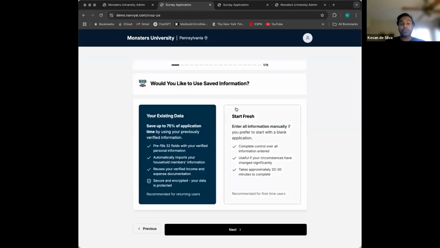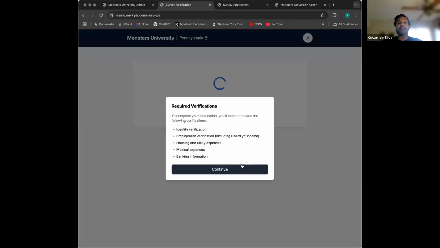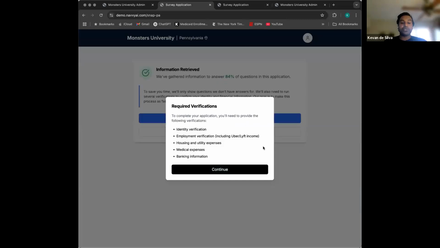So we're able to start from scratch, which is letting a student fill everything out, or because we have access to the ICER information and we're able to make some other connections, which we'll show you shortly, we're able to pre-populate this application very quickly. So we're going to just go with the existing data. This is stuff like first name, last name, address. And then we always make sure students know that before completing this application, there's certain information they will have to double check and verify for us before proceeding.